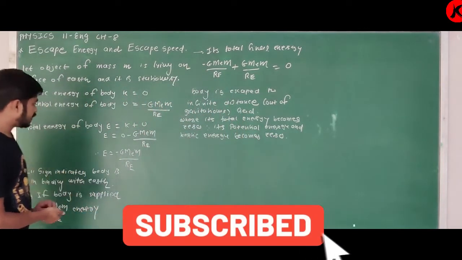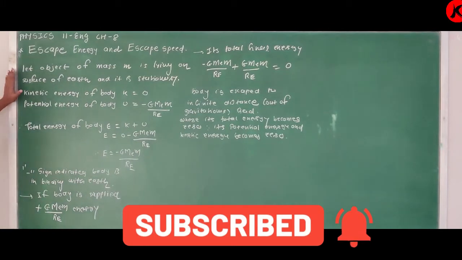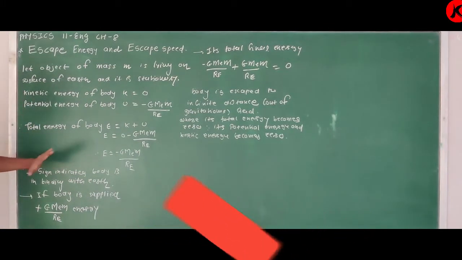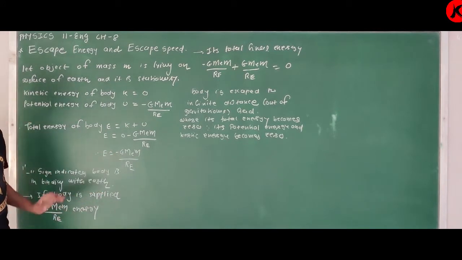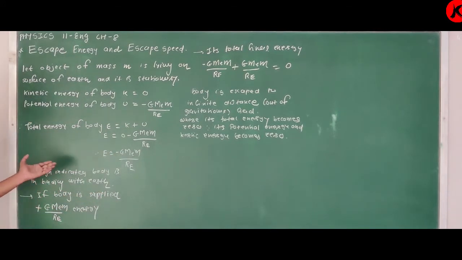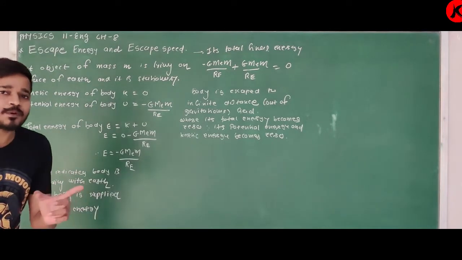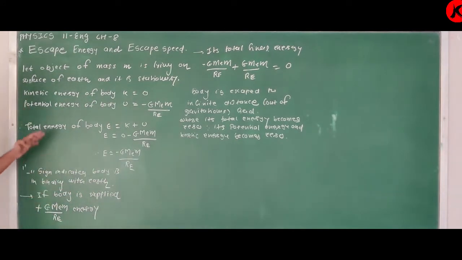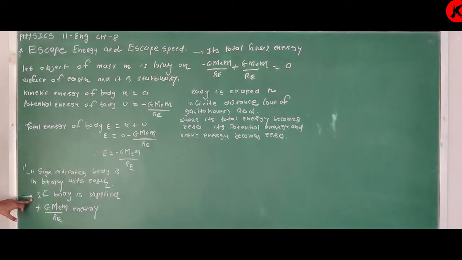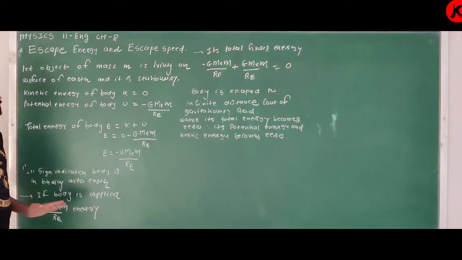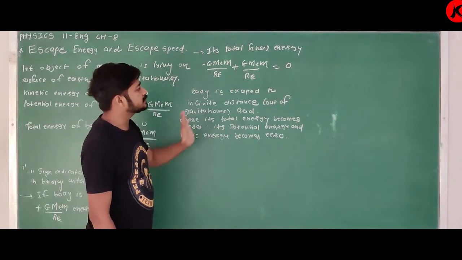But when you are given one condition, where the total energy of the object is minus GMEM upon RE, if we supply the same amount of energy but positive, that is, if the body is given plus GMEM upon RE energy, then the total final energy becomes 0.